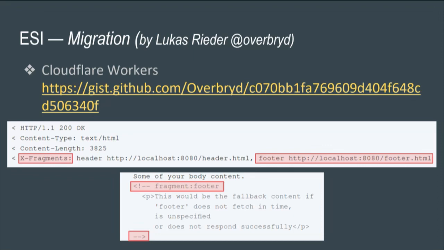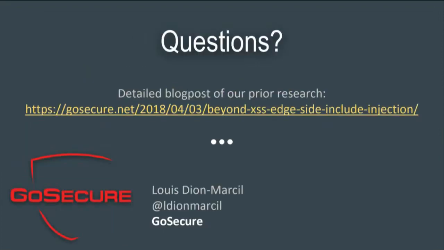Because if you've done any web pen testing in the past 10 years, you'll know that HTTP response splitting or just injecting HTTP headers is so much harder than it was 10 years ago. Most frameworks will just not allow you to do that. So if you have to inject in 2 places instead of just 1, it's of course much smarter. And it's probably a lot faster too. So this is basically ESI injection.